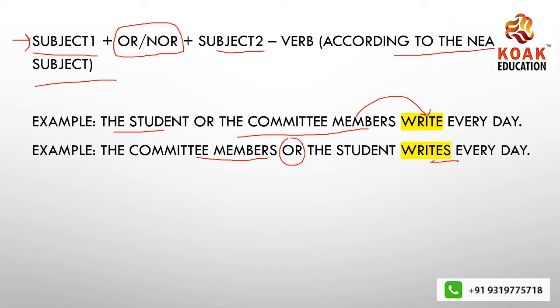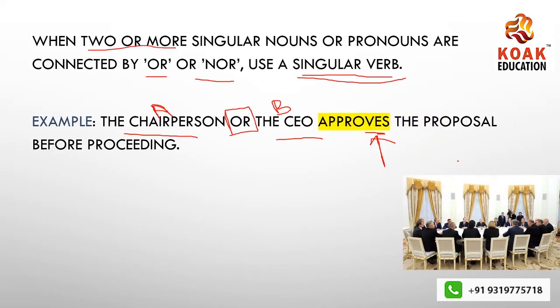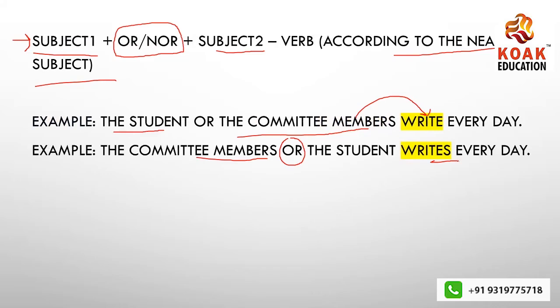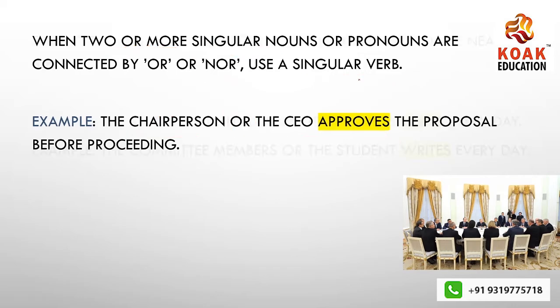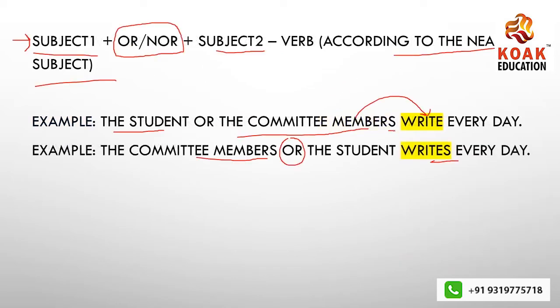Now see, what is the difference between this concept and that concept? The difference is, guys, there we were joining singular nouns, chairperson or CEO, so you will always use a singular verb. Here, it can be a plural subject, it can be a singular subject.